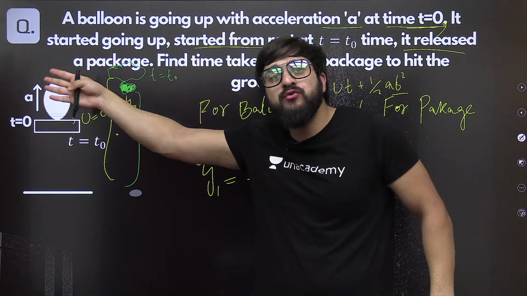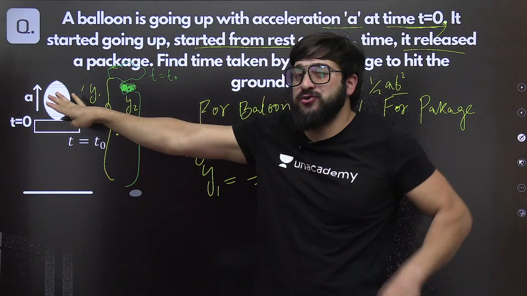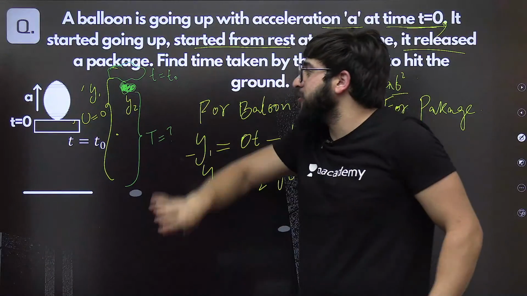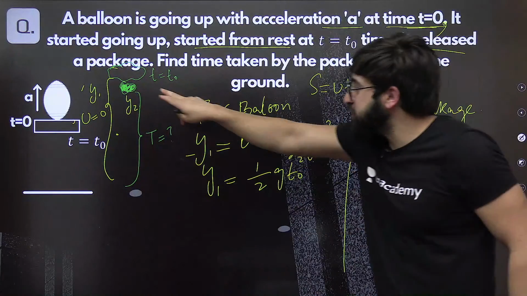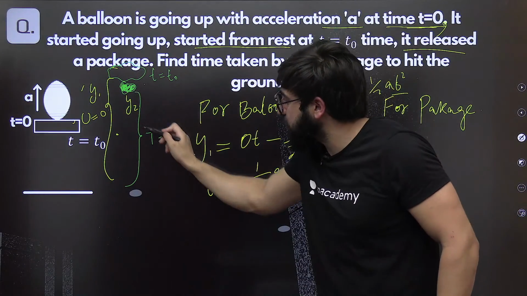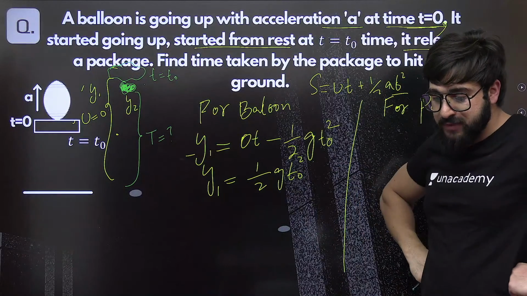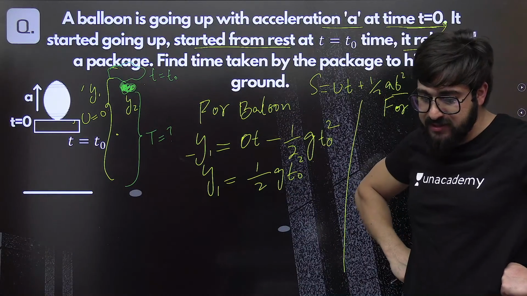See, the initial velocity of the balloon was 0. It started from rest, okay? But the initial velocity of this package is what? We are talking about the package from this point to this point, okay? You getting me what I'm trying to say? Everybody is clear with this one.